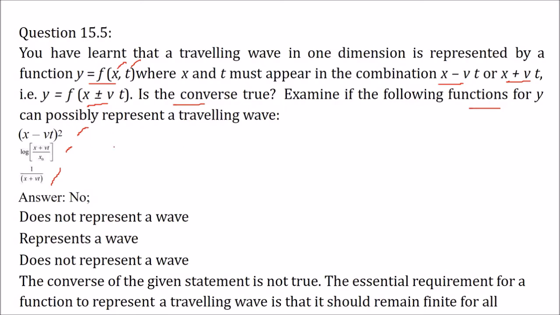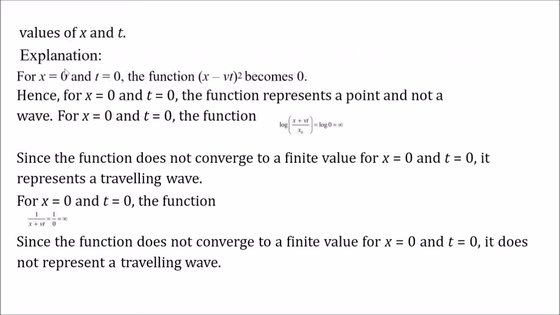Some of these do not represent a wave. This one does not represent a wave, this one represents a wave, and this one does not represent a wave. So the converse, we are saying, is not true. What is the essential requirement? The essential requirement for any function to represent a traveling wave is that it should remain finite for all values of x and t.